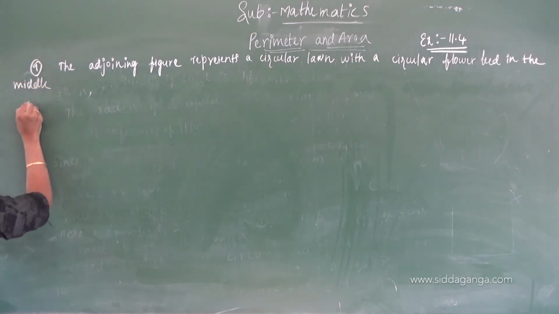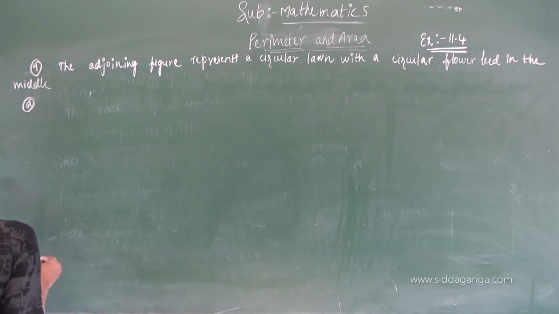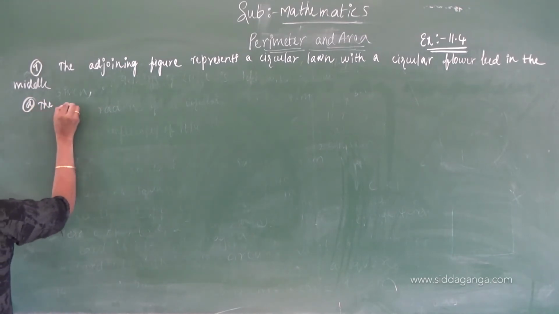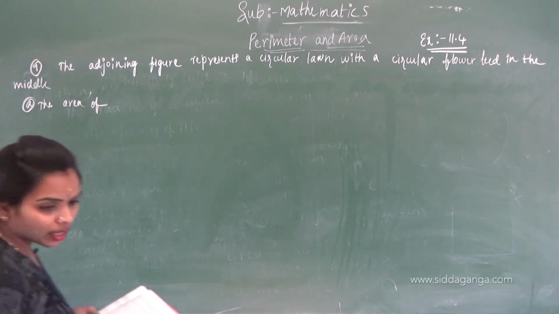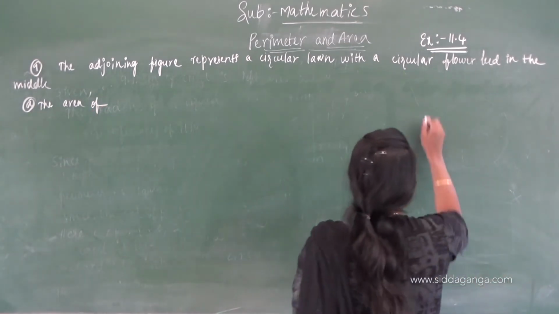Some questions they have given. First question and second question I am writing. The measurements are all given in that figure.